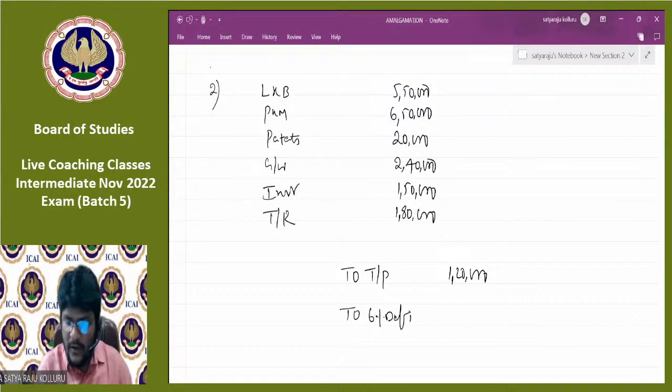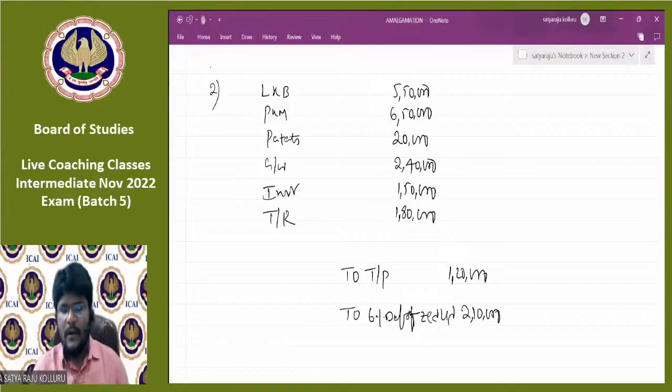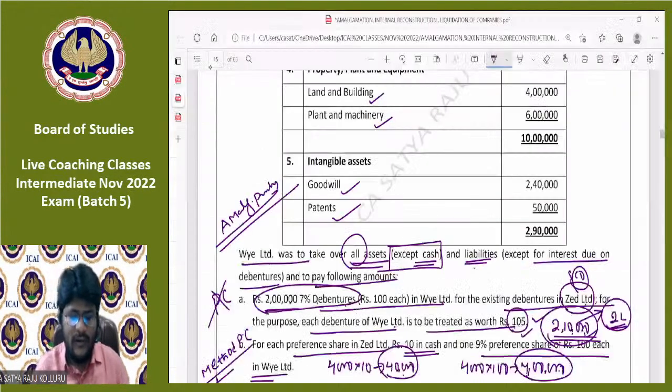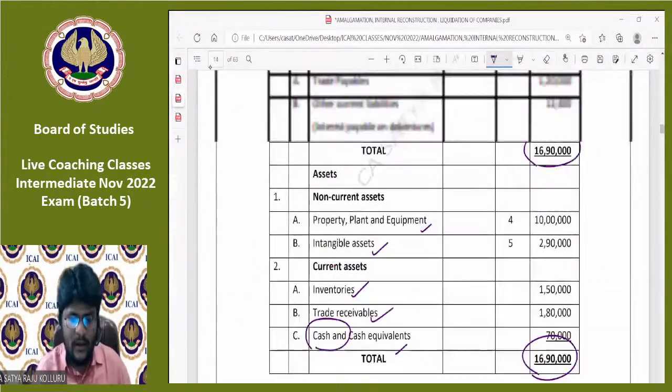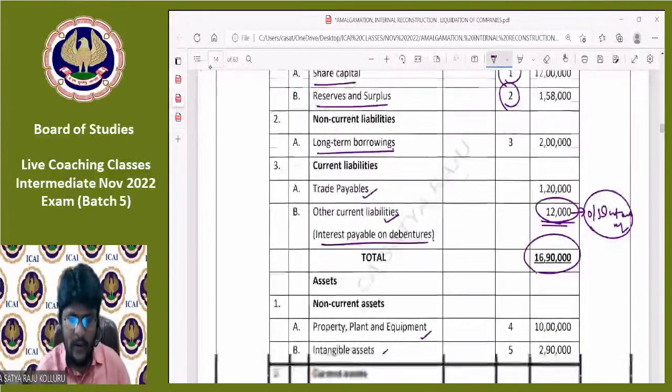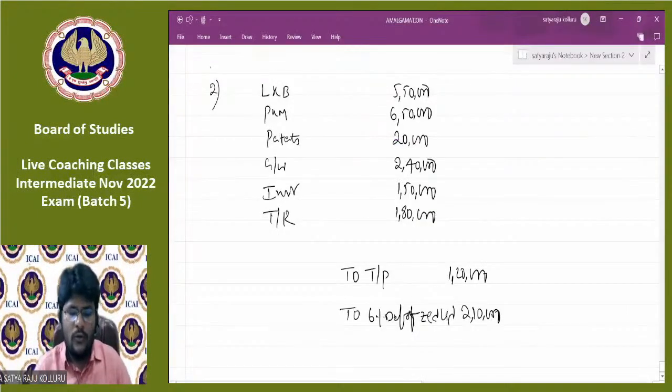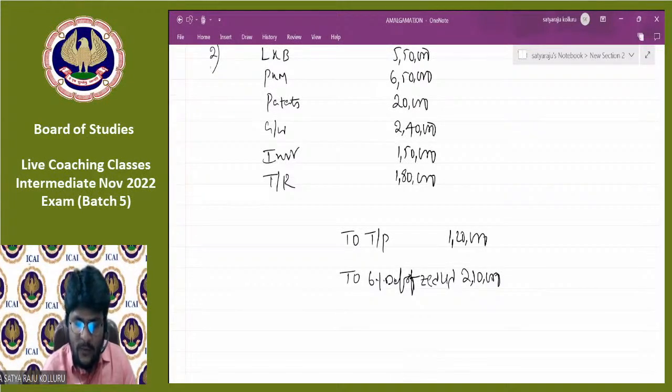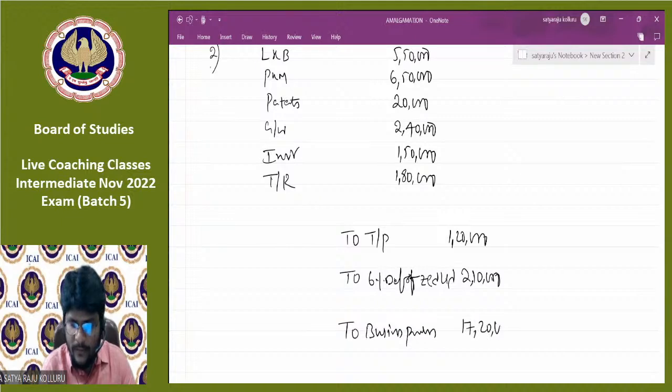6% debentures in Z Limited. Don't simply write 6% debentures because you are in the books of purchasing company. You should clearly write 6% debentures of the selling company or 6% debentures of Z Limited, at 2,10,000. Now, can you please cross check? Only these are the liabilities taken over. Apart from that, does any other liability exist? Long-term borrowings, trade payable taken over, other current liabilities not taken over. Now you need to cancel business purchase, which is nothing but PC 17,20,000.